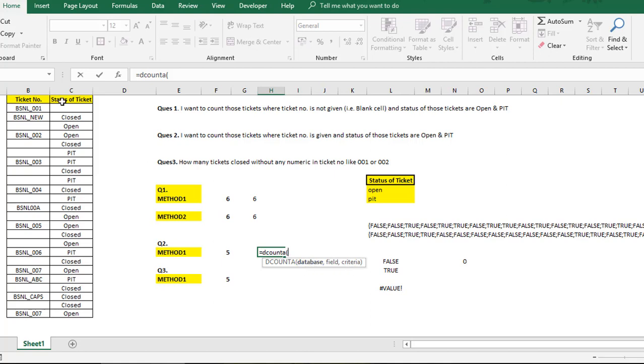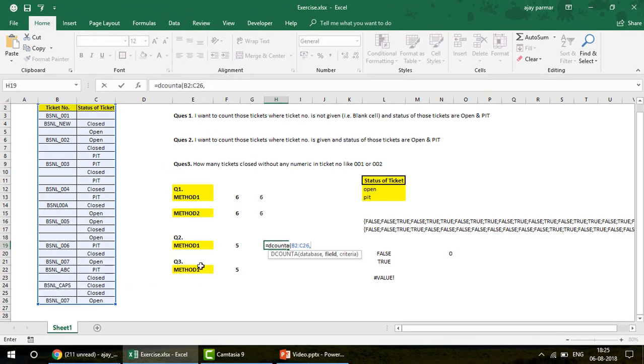Database means you select this entire database because this is where you want to work. Now for the field, which field do you want to calculate, right? I want to calculate field number 1, which is ticket number. So you can write 1 here, or you can also write in double quotes Ticket Number and full stop. The spelling should be the same. And then this is the major part, the criteria. Now this is going to count all the non-blank cells here. Once I'm done with this particular field, then I put the criteria.